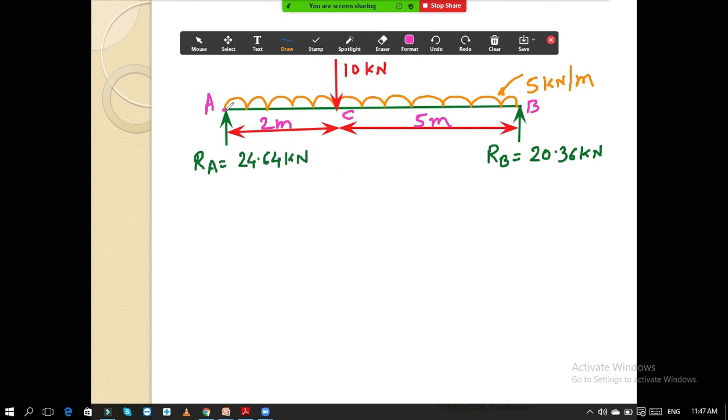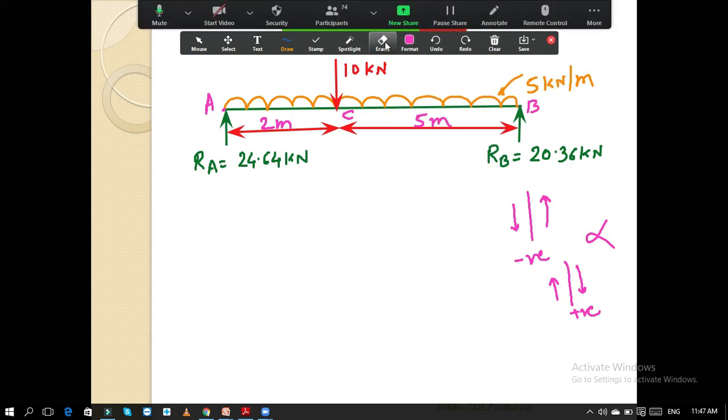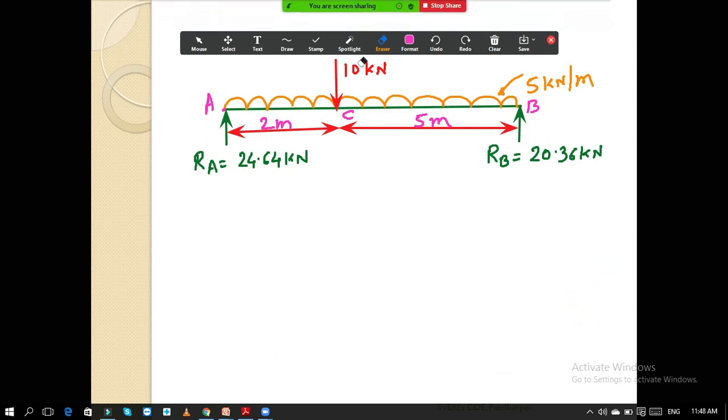And the second thing is the sign convention. If the force is on the upward side of the section, right up, then this is negative, and if it is like this, then this is positive. Don't use this; these sign conventions are not required. Just follow the simple sign convention: if the force or reaction is moving upward, then it is plus. If it is moving downward, then it is minus. Simple thing.